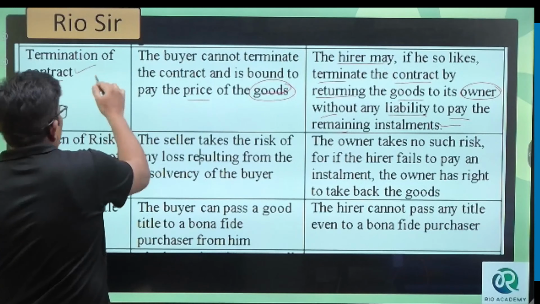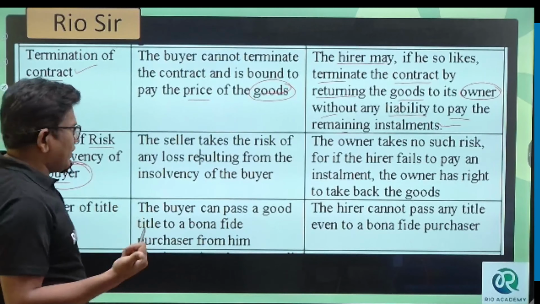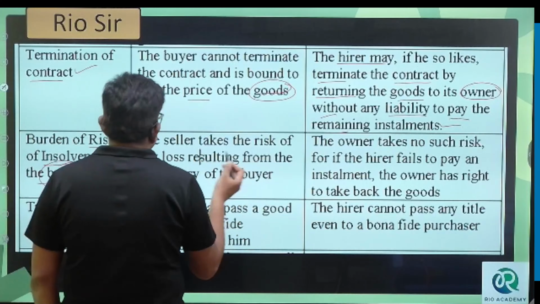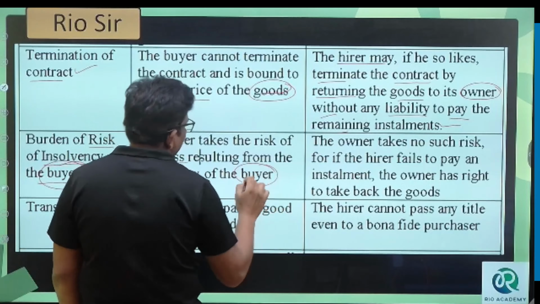Okay? Burden of the risk of insolvency of the buyer. If the buyer is insolvent, the seller takes the risk of any losses resulting from the insolvency of the buyer, because if the buyer is not able to pay, the whole responsibility goes to the seller.